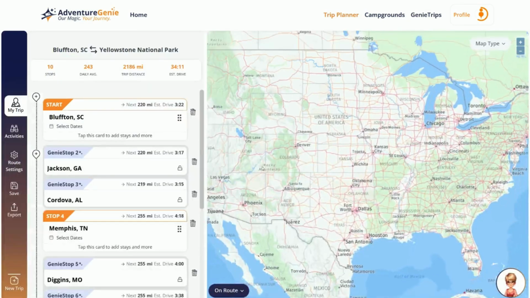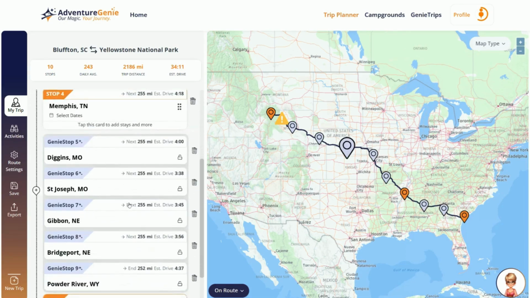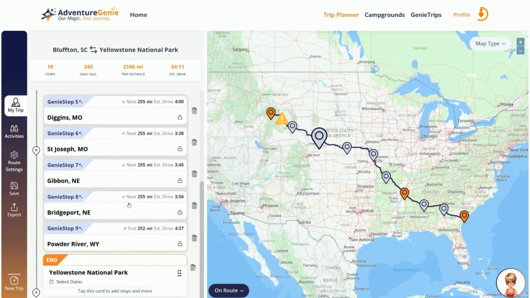And we can see that right off the bat, we've created that trip from Bluffton, added some recommended stops along the way to Memphis, some additional recommended stops known as Genie stops, all the way to Yellowstone National Park.